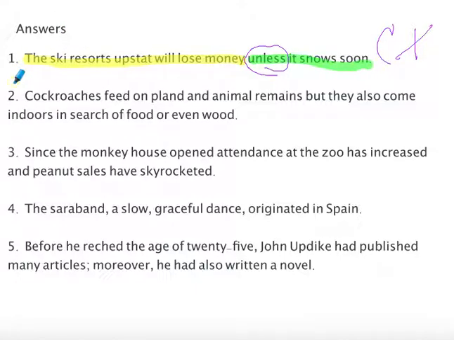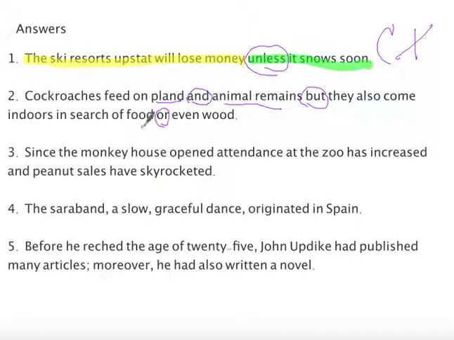Look at number 2. Cockroaches feed on plant and animal remains, but they also come indoors in search of food or even wood. Now this one gets a little bit trickier because we have this conjunction and this conjunction and also this conjunction. But they're doing some different things. So cockroaches feed on plant and animal remains. This is just telling the different things that it's feeding on. It's not making a separate clause.